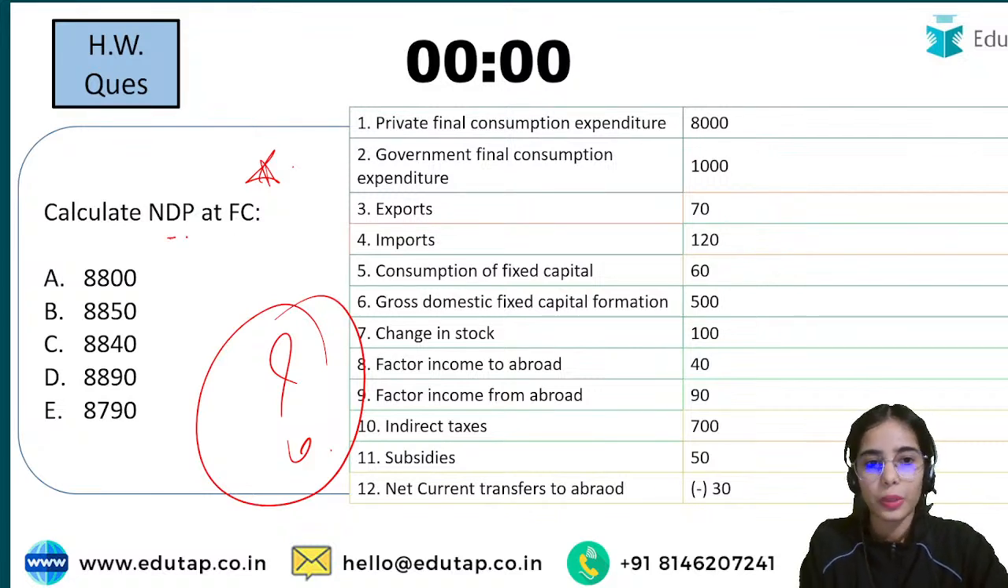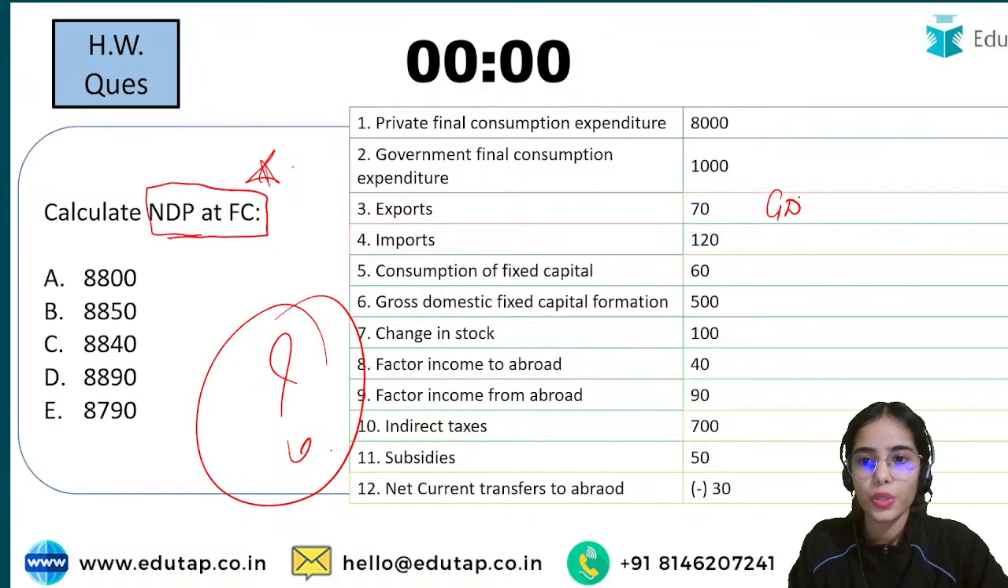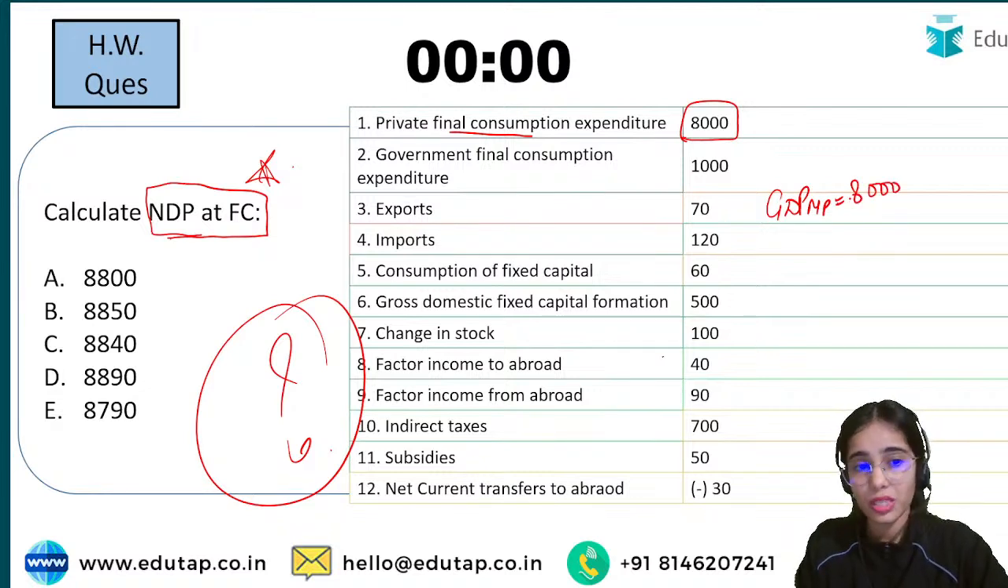So here you have to calculate the NDP at FC, right? So first you are going to calculate the GDP at MP, because here the expenditure method has to be used. So private final consumption expenditure is 8,000. C was the answer.